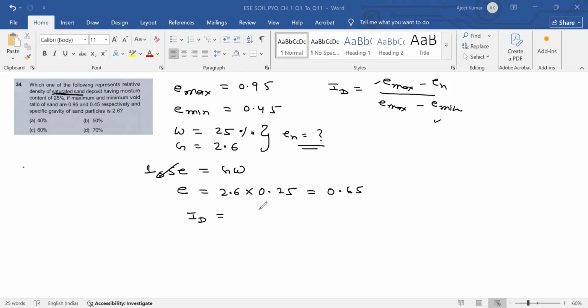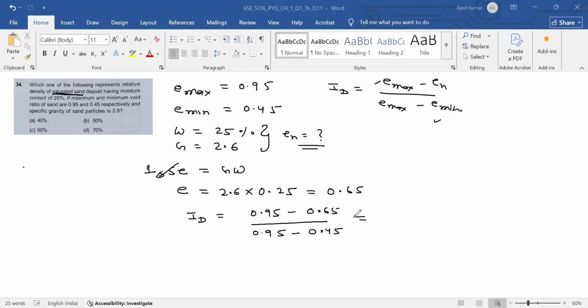Okay. So from here, ID is equal to Emax, what is Emax? 0.95 minus En, you have calculated just now, 0.65, divided by Emax, 0.95, minus Emin, which is 0.45.